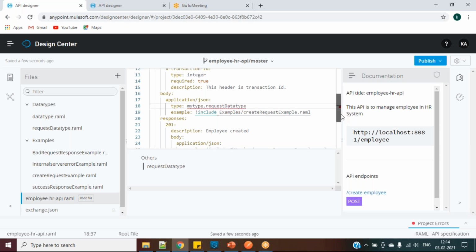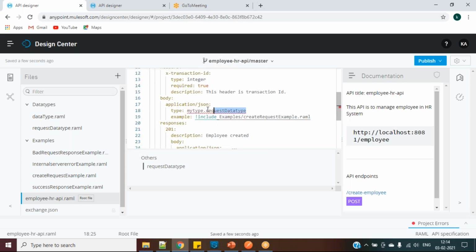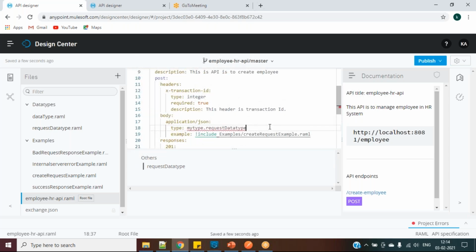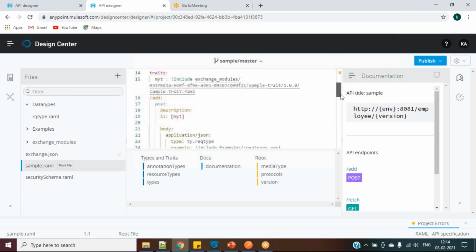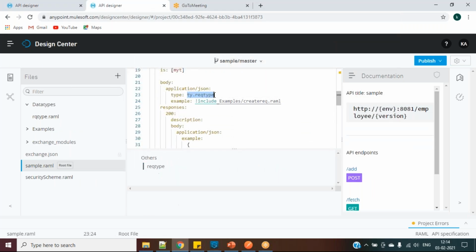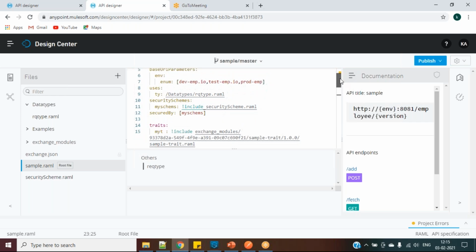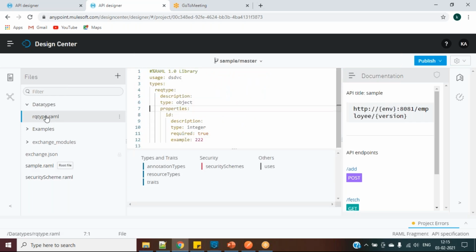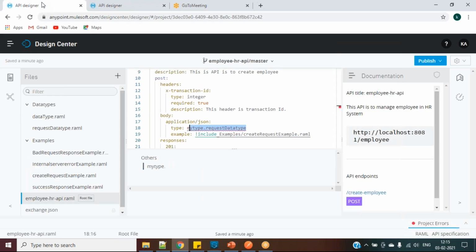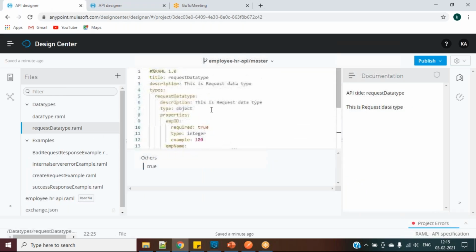Okay, we'll take a look into this one. I will just do some research on this, why it is coming like this. We'll see in tomorrow's class what is happening here. So generally, I have designed one API something like this. Here, ty is my type, ty dot request type I'm giving. So here in my users, it is ty data type slash request type. If I say request type, I will be having the similar thing. That's all. So it should work normally. I don't see what's the problem here.